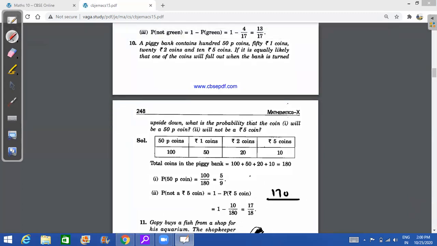Because there are only 10 coins of rupees 5. So except for these 10 coins, if I take out the 10 coins, I am getting 170 coins, right? 170 is favorable to me, not rupees 5, no? So 170 and total is 180. So what will I get? I'll get 17 upon 18.